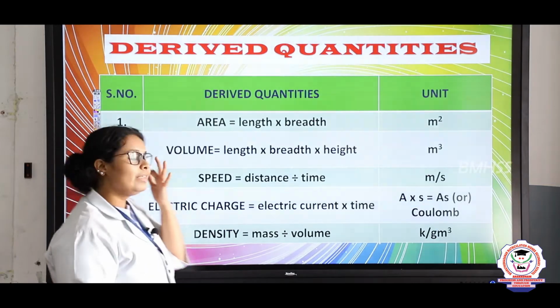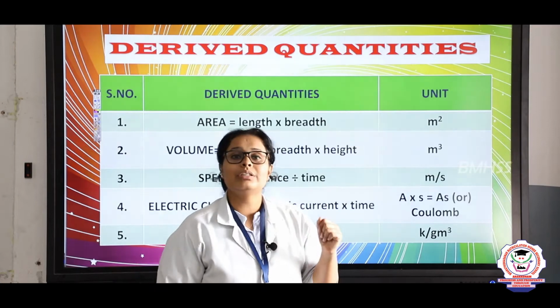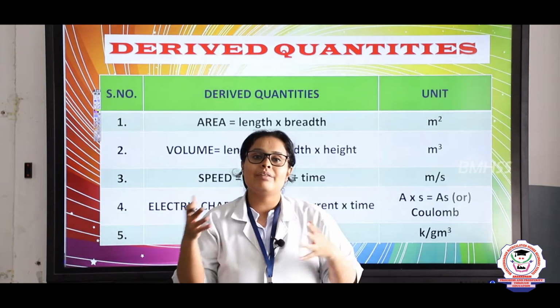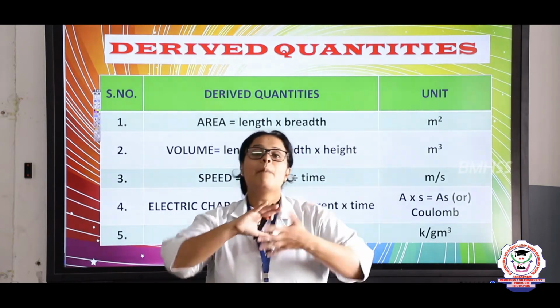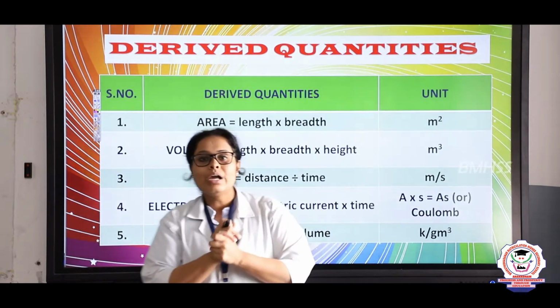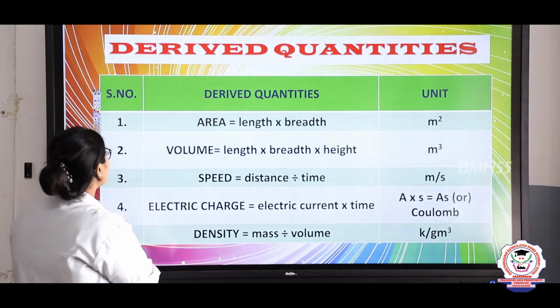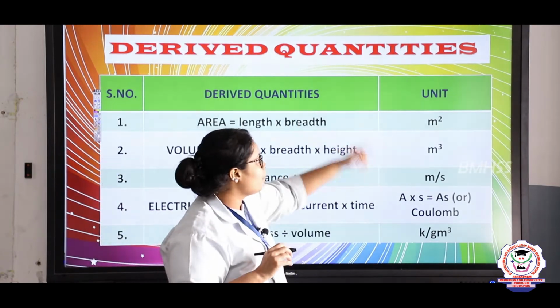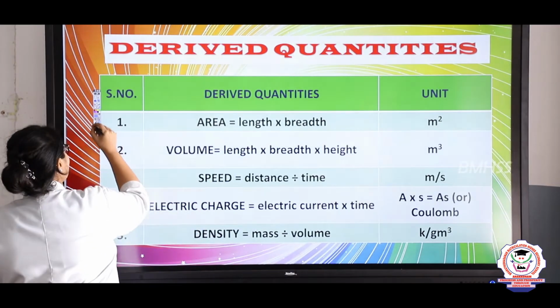Now let's come to the derived units. Derived units means that the basic units we have kept and we have done some modification. They are called modified quantities. So here the first modified quantity is the area. Area is length into breadth. So what is length into breadth?